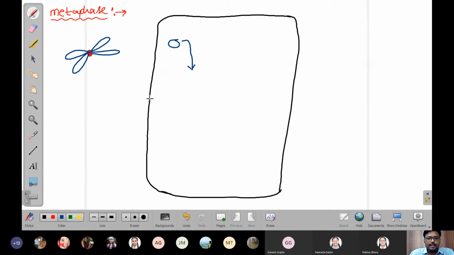That means at the center of the cell, exactly at this position, the chromosomes start arranging themselves in a linear manner, right? So these are the chromosomes. We'll take 4 chromosomes at the center position.